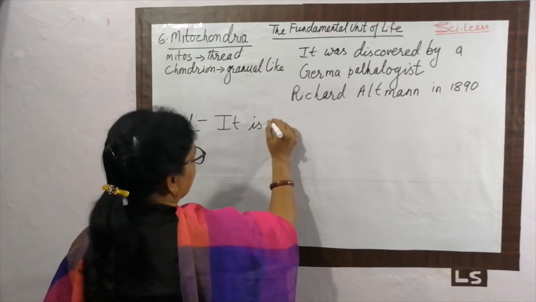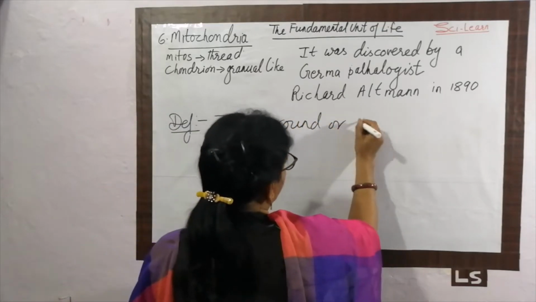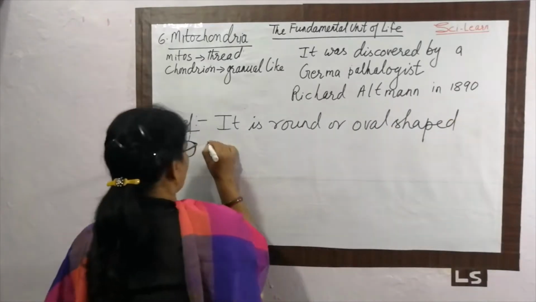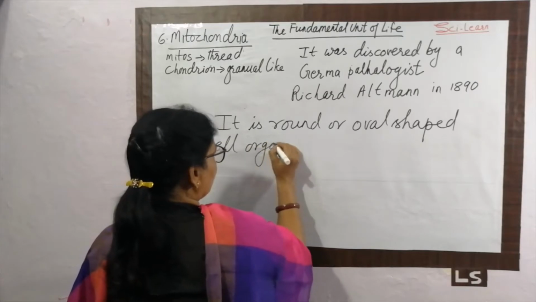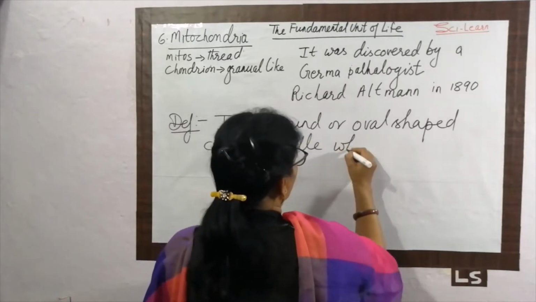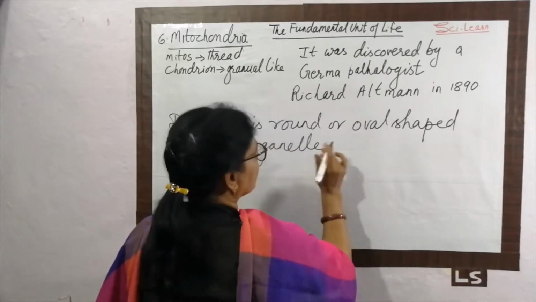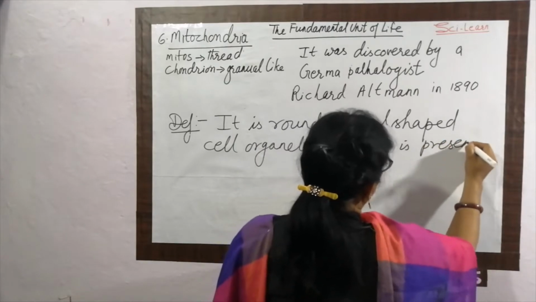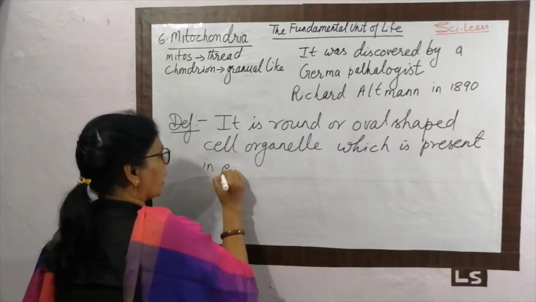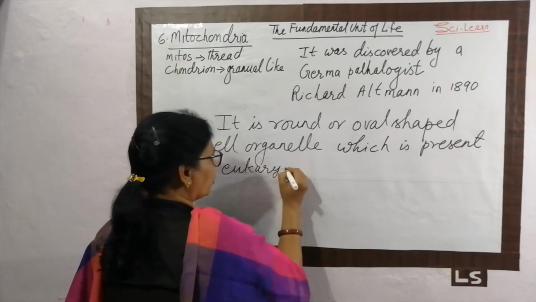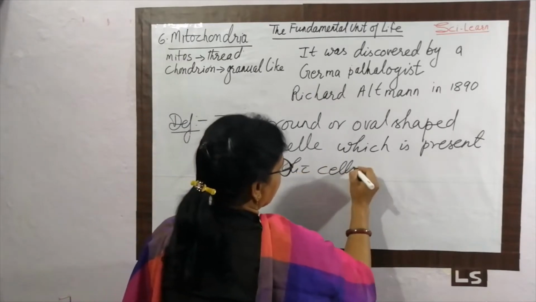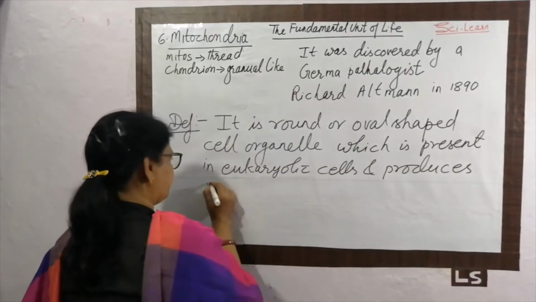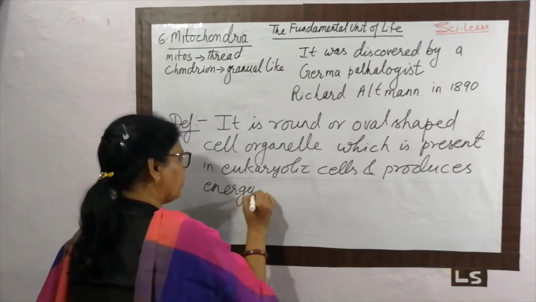It is a round or somewhat oval shaped cell organelle which is present in eukaryotic cells and produces energy. This is a simple definition of the mitochondria.